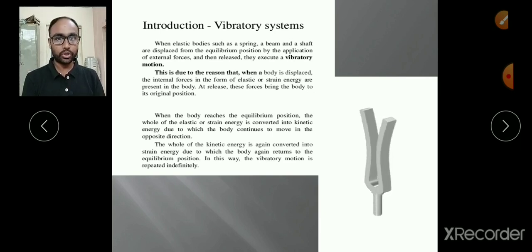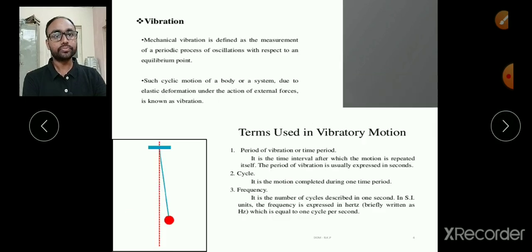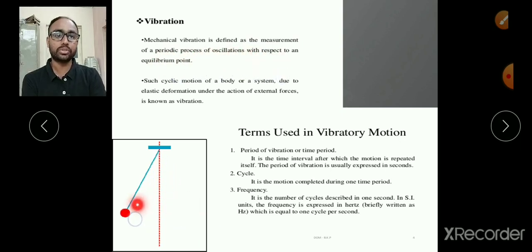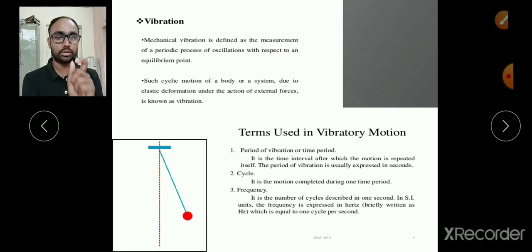So this is the first point you must understand when we are talking about free vibrations and forced vibrations. First of all, we must know what vibration is. So this type of motion is known as vibrations or vibratory motion. Right, now again, mechanical vibration is defined as the measurement of a periodic process of oscillation. So this is also one kind of vibration, we can say the oscillation also, and the measurement of those oscillations we can also consider as vibration. And obviously we are measuring those vibrations with respect to one particular point, and that point we name the mean point, mean position or equilibrium point.